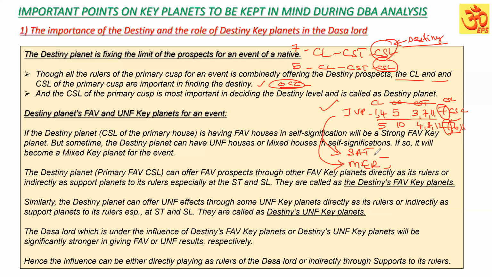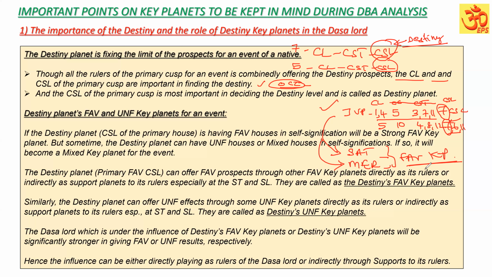If these two planets are favorable, supporting that key planet of the destiny planet, they become favorable key planets, right? Suppose Saturn to a level, Saturn in the star of your planet, Mercury in the star of your planet, sublord, star lord of the sublord. So they also can have some favorable key planets.